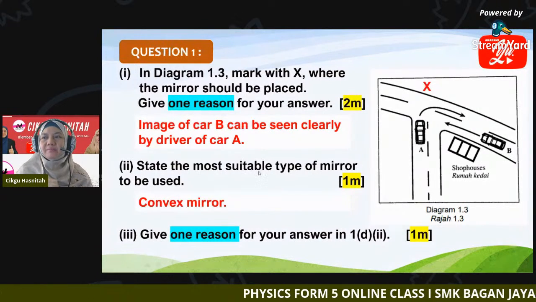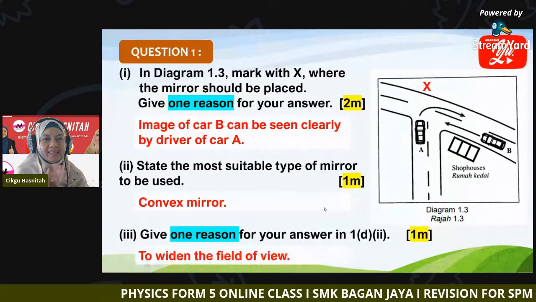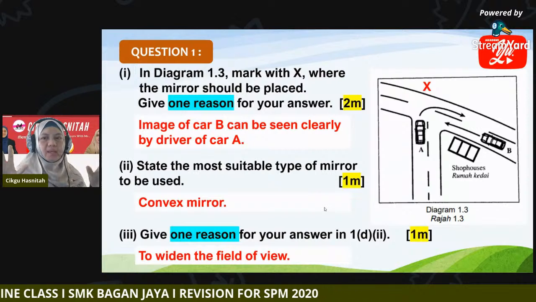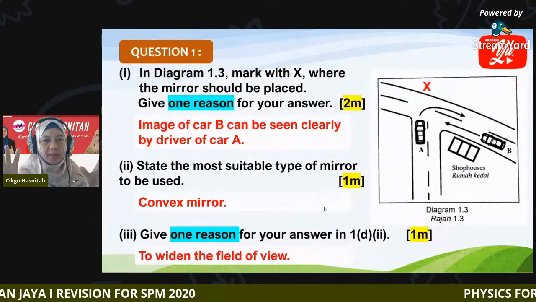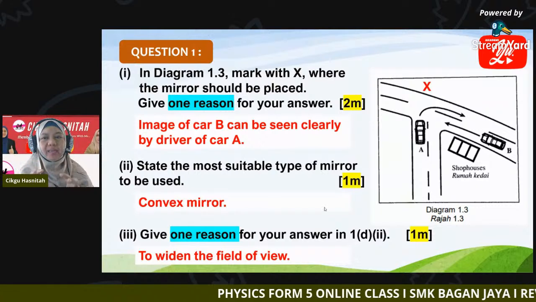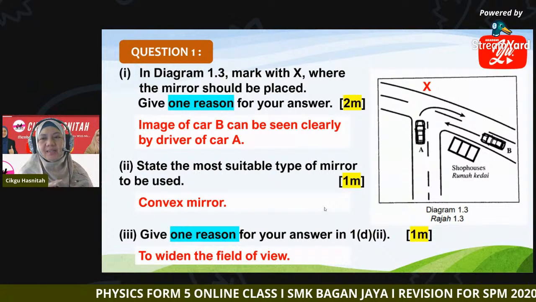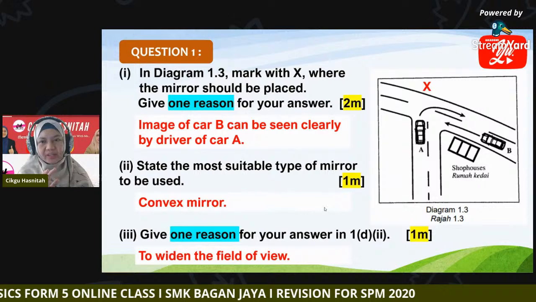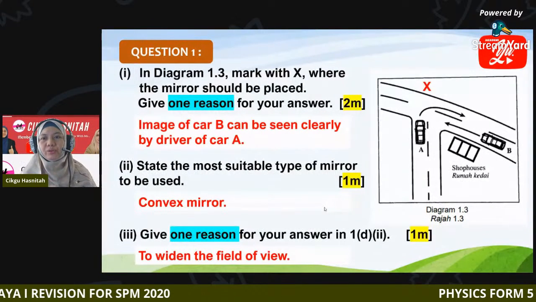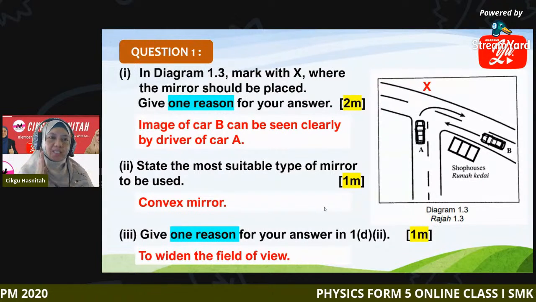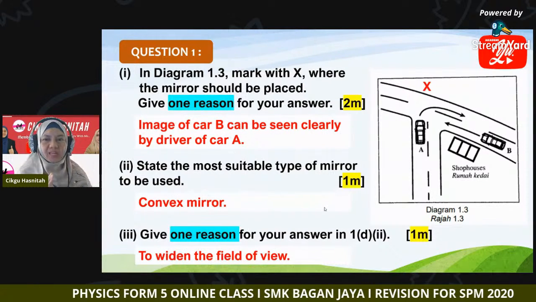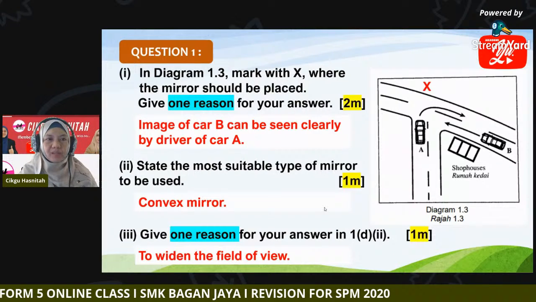So a convex mirror is used to widen the field of view. It is not to enlarge the image, Wei Liang, but to widen the field of vision. So the answer is wide field of vision, accepted. Larger field of vision, yes, true. Enlarge the image is wrong. Okay, widen the field of view or field of vision.